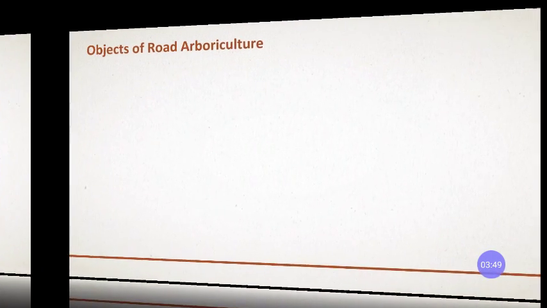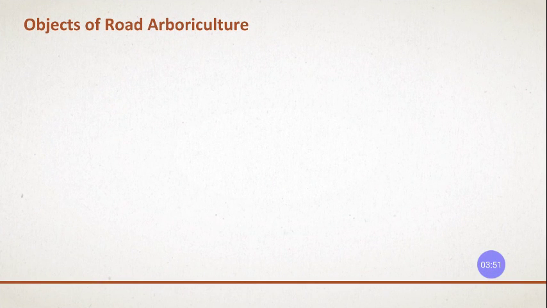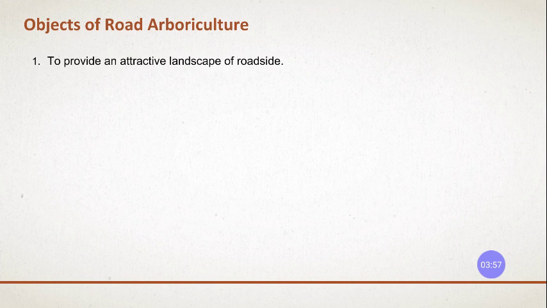So why is this provided? What is the reason for providing this road arboriculture? The first one is to provide an attractive landscape for the roadside. What does landscape mean? The area nearby, the ground surface, the side sceneries, you can say landscape. To provide an attractive landscape for roadsides.